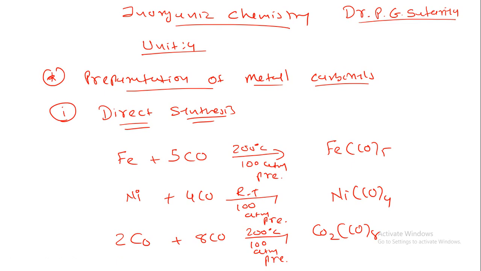Now Ni(CO)4, Fe(CO)5 and Co2(CO)8 are normally obtained by the action of CO on the finely divided metal at suitable temperature and pressure. Finely divided metal means we have a crushed powder of the Fe, Ni and Co metal. So this is the direct synthesis of Fe(CO)5, Ni(CO)4 and Co2(CO)8.